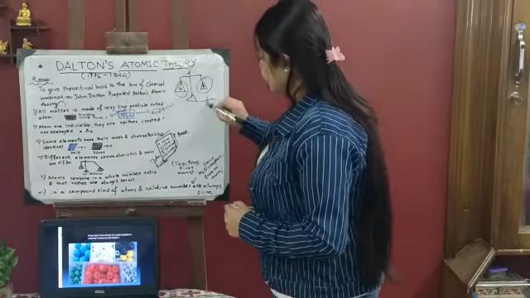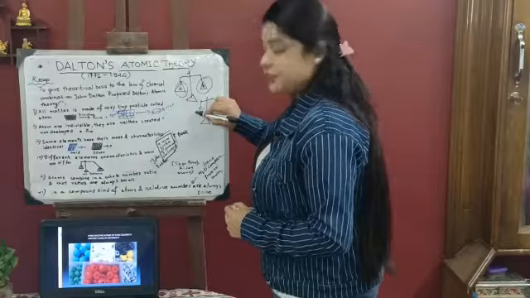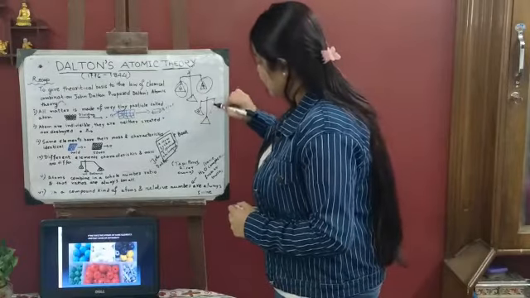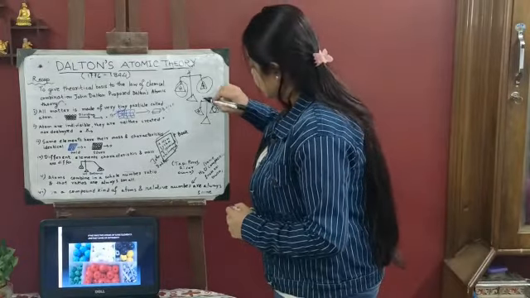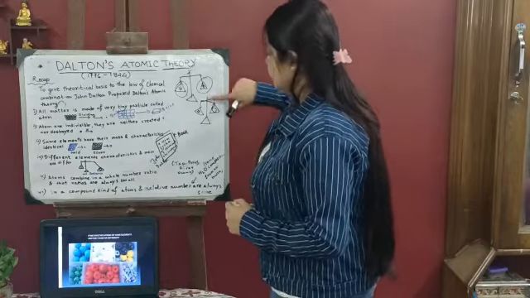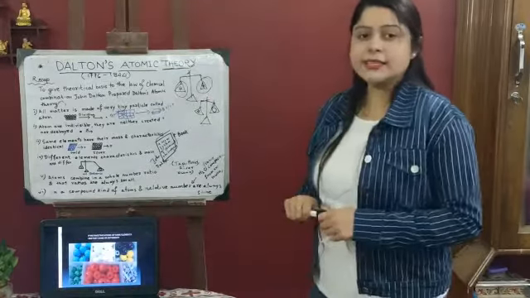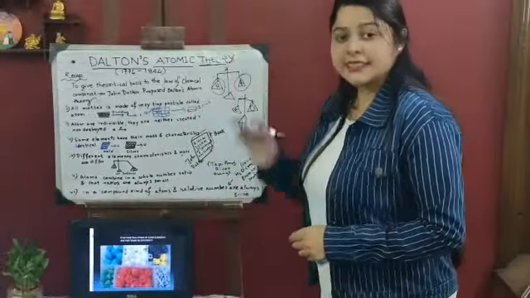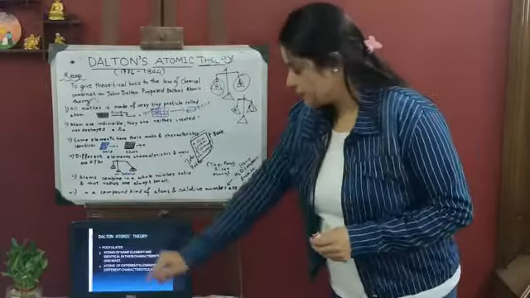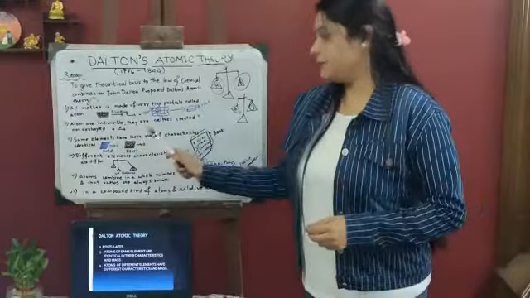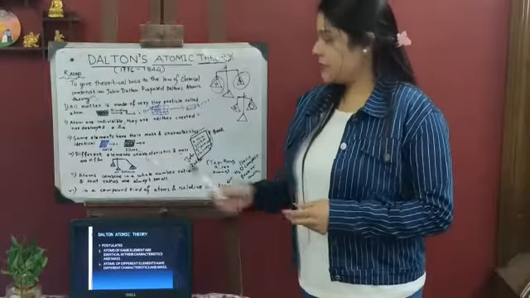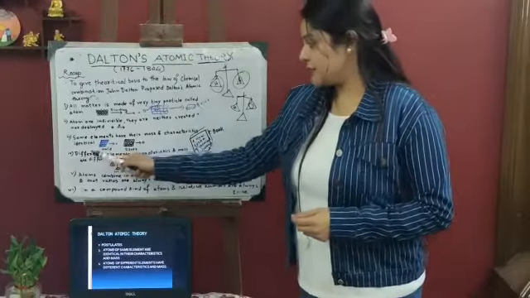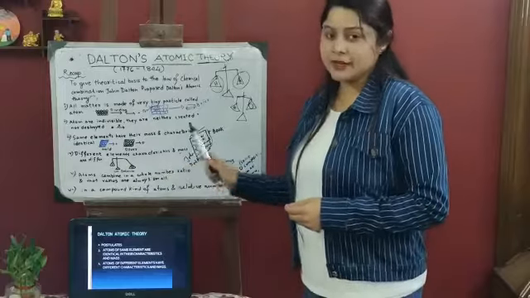In another weight balance, let's take hydrogen in one and oxygen in the other. We will see that oxygen has more mass and their characteristics are different. Dalton, in his third postulate, says that the same element has the same mass and characteristics, and in his fourth postulate he says that different elements have different characteristics and mass.